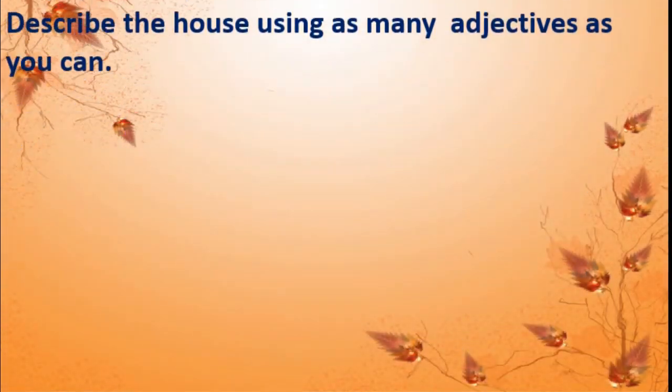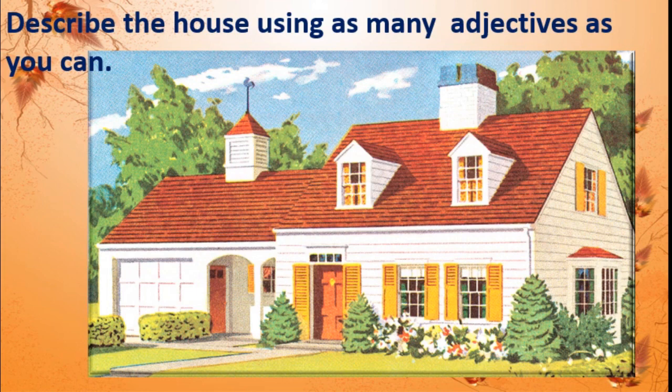Students, this is an activity for you. Here we can see a house. You have to describe this house using as many adjectives as you can. Okay? Observe the house properly and see each and everything, and you use the adjectives to describe those objects or that part of the house. Okay? And list all the adjectives along with the sentence. Are you ready to do? Take your own time for this. Okay?